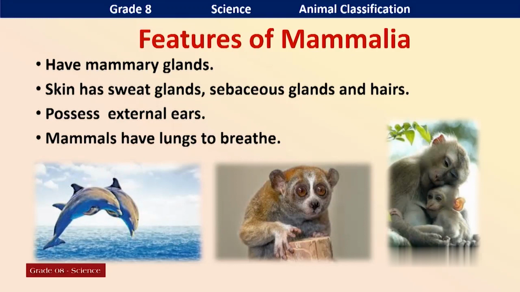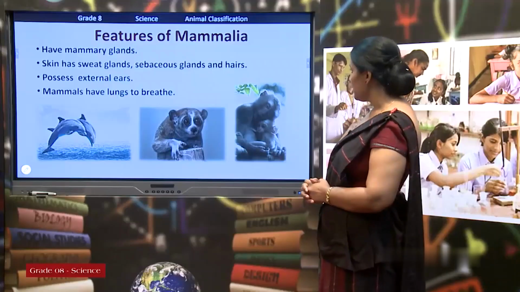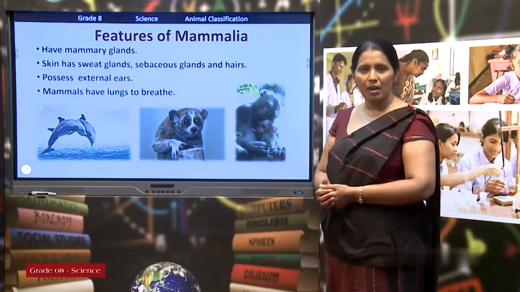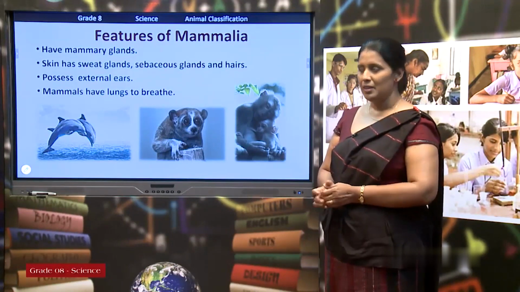Second one, they have sweat glands and sebaceous glands in their skin, and there are hairs in the skin. It is very helpful for controlling body temperature. Sometimes you might have seen the whole body is covered with hairs.